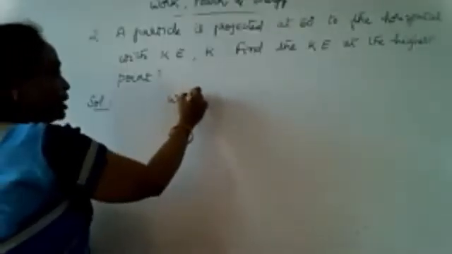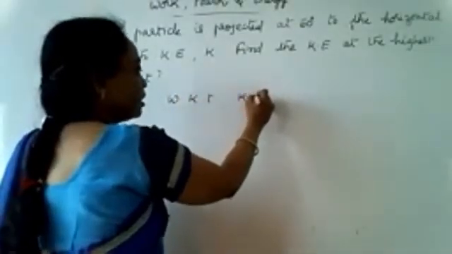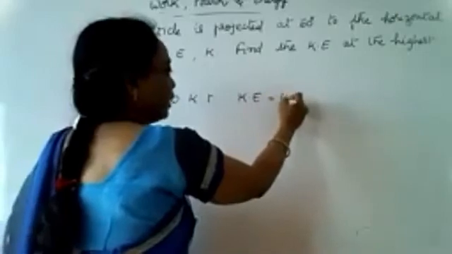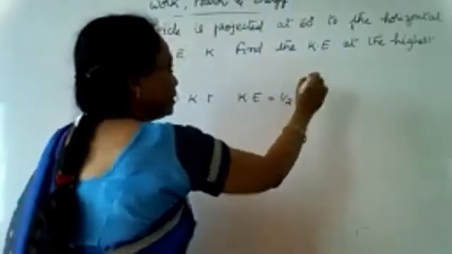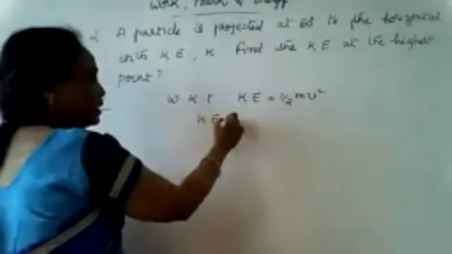We know the kinetic energy formula. What is the kinetic energy formula? Kinetic energy is half m v square. Similarly, how do you write the kinetic energy at the highest point?